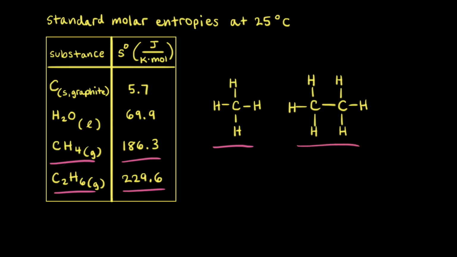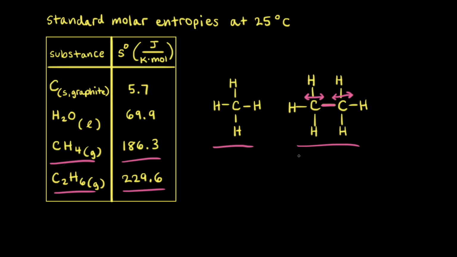They're both composed of carbon and hydrogen. However, ethane has more carbons and more hydrogens. Single bonds allow free rotation, and since ethane has more bonds than methane, there's more ways for the ethane molecule to rotate. Bonds can also stretch and compress like a spring, so we could imagine this carbon-carbon bond having some vibrational motion. And since ethane has more bonds than methane, ethane has more ways to vibrate than methane does.